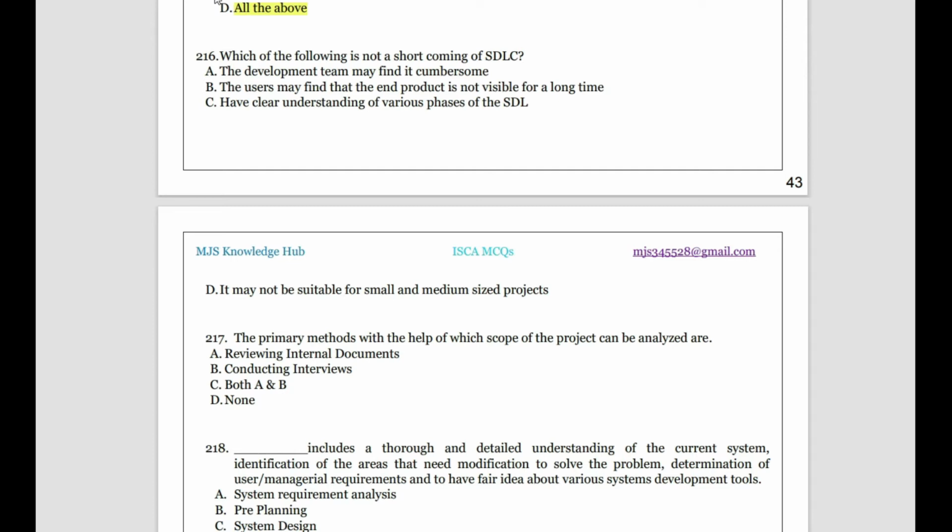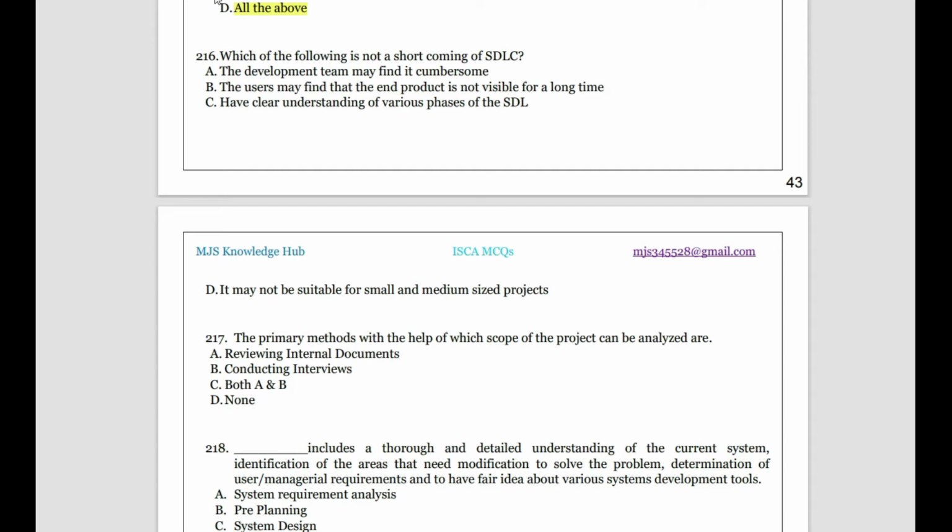So generally when we see this system development life cycle, I think this question framing has been a bit difficult, my friends. Please write it down: this one is asking, in the system development life cycle, what is not a shortcoming. In general, in all system life cycles, somewhere the team may find it cumbersome, and somewhere the user may find the end product not visible. Then, have a clear understanding of the various phases of SDLC.